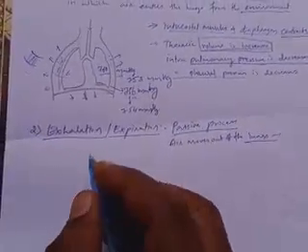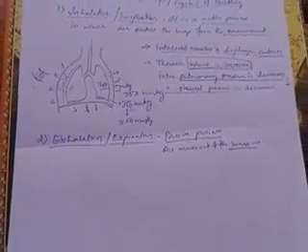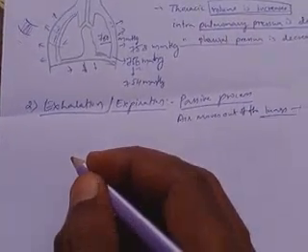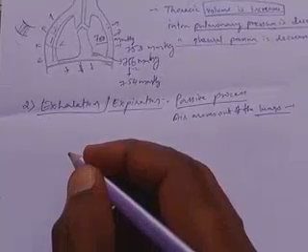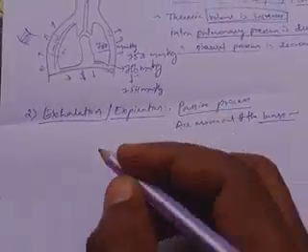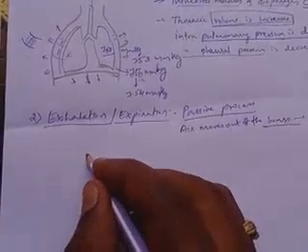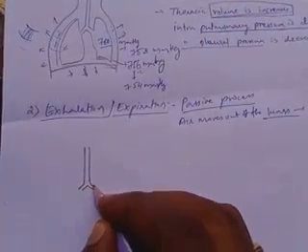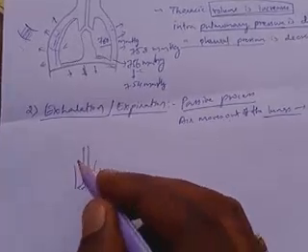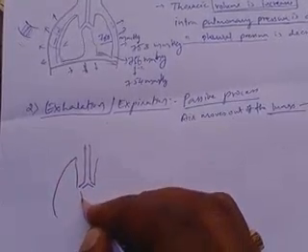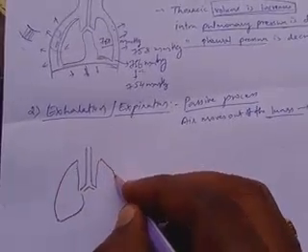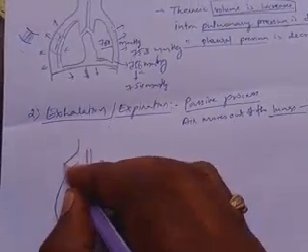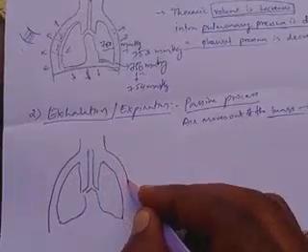Next, the changes we observe during this process: the intercostal muscles and diaphragm relax. Here we can show the diagram: this is the trachea, the primary bronchi, the lungs, and the thoracic cavity.